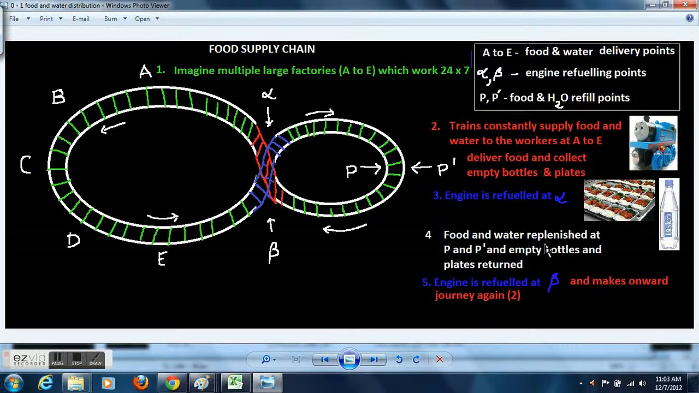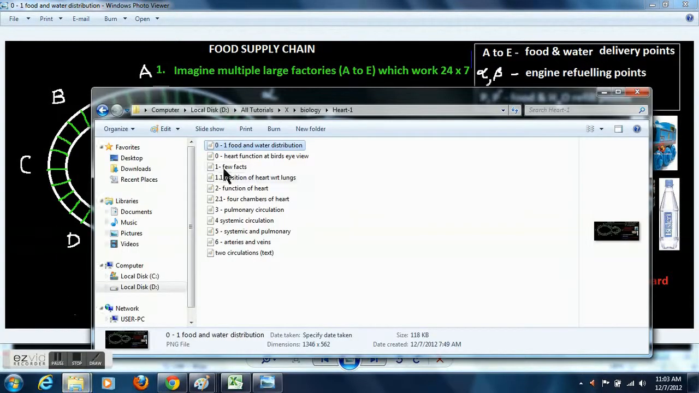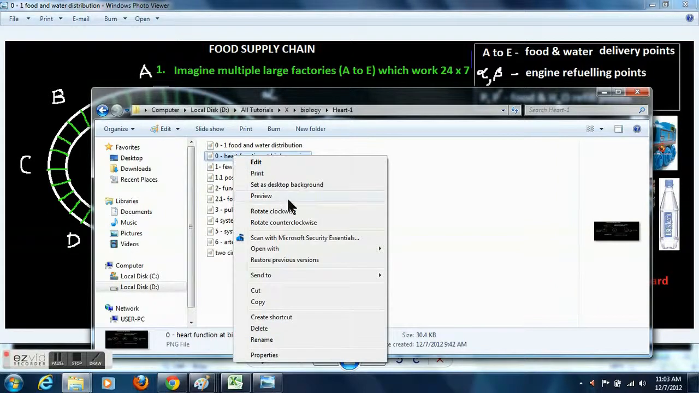That is at point number 4, after it refuels. Then again it comes to point beta, because by this time it has traveled a bit, so again it will refuel the engine and then make its onward journey from point A to E and again supply food and water to the workers. If you want, you can stop the video and just watch it. So this is a food supply chain where food and water are delivered to workers 24/7, the engine is refueled, and food and water are replenished.